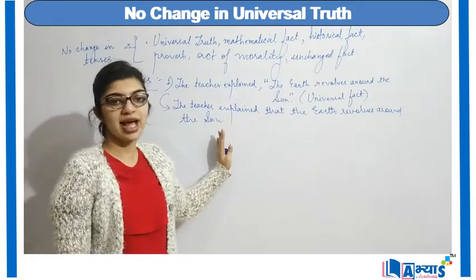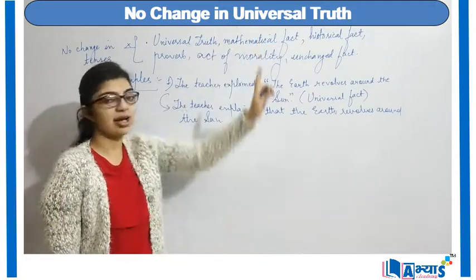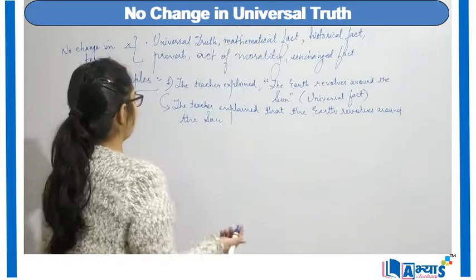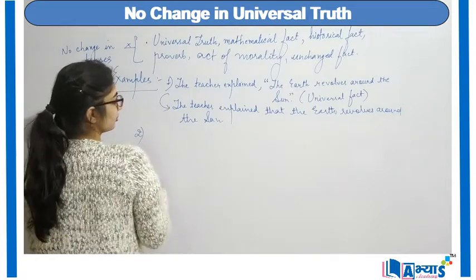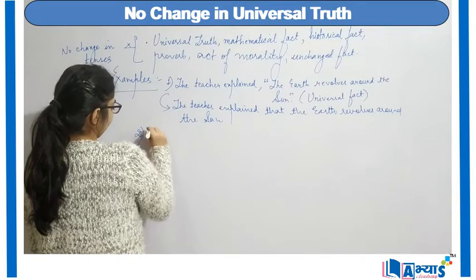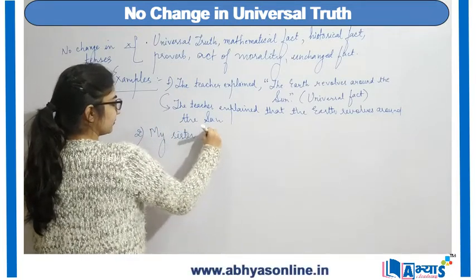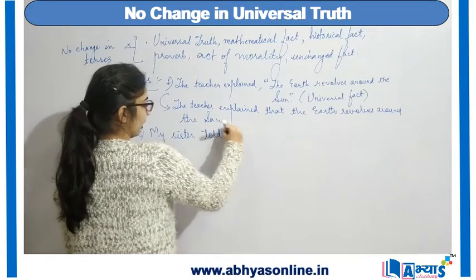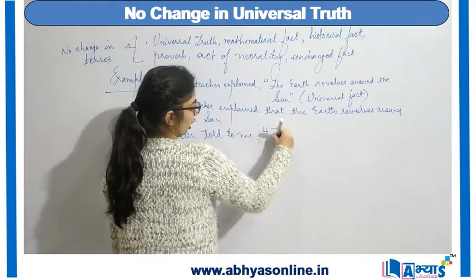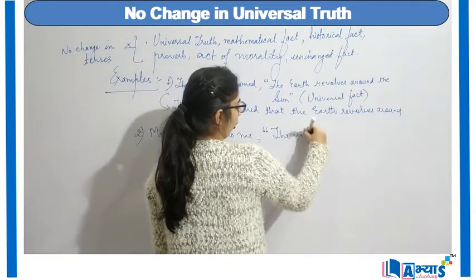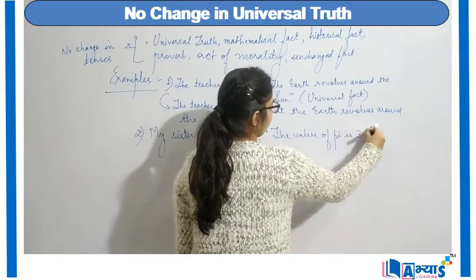Now this example was of universal truth. Let us take the example of mathematical fact. A mathematical fact can be like: my sister told to me the value of pi is 3.14.